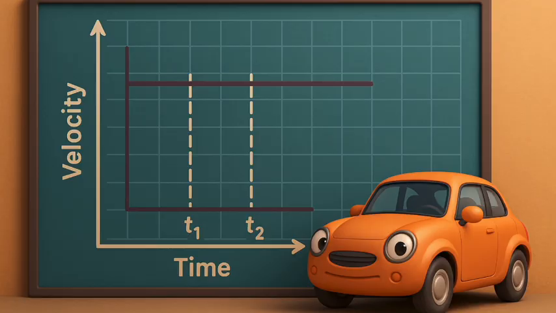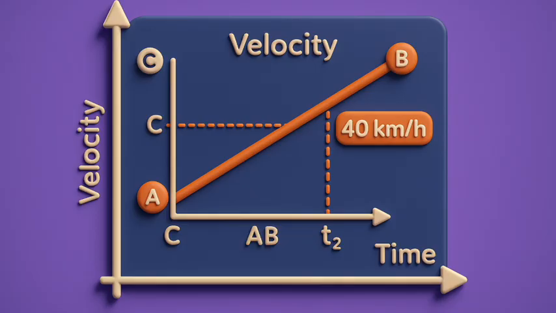To know the distance moved by the car between time t1 and t2, draw perpendiculars from the points corresponding to the time t1 and t2 on the graph. The velocity of 40 km h^-1 is represented by the height AC or BD and the time t2 - t1 is represented by the length AB.